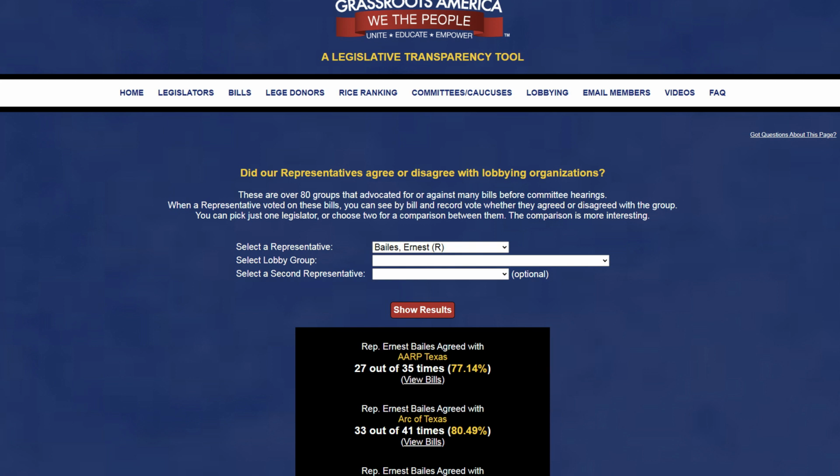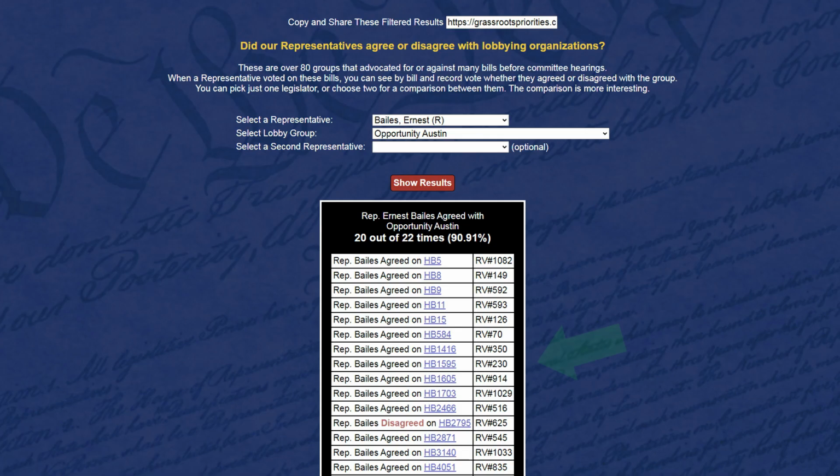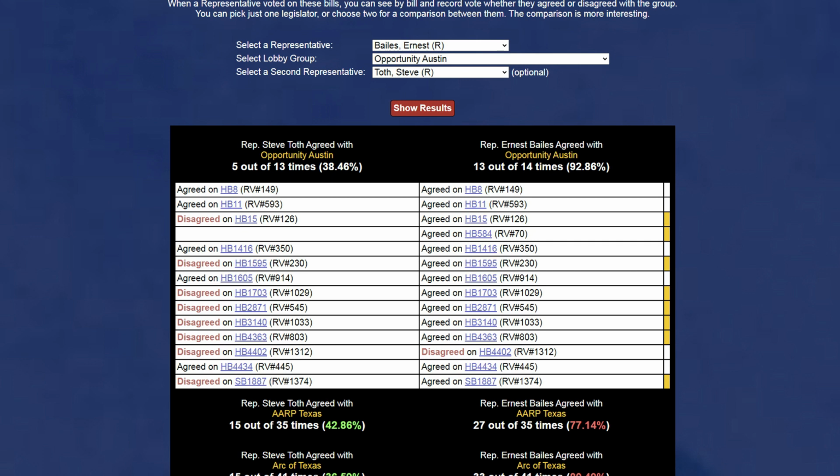When you run the comparison for just one legislator against a group, you will see the bills that made it to a floor vote. When you run the comparison for two legislators, no matter which group you choose, you will see the bills, but you will also see every group as well below the list of bills.